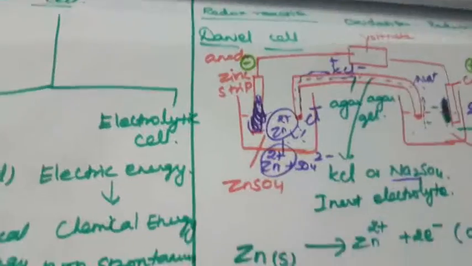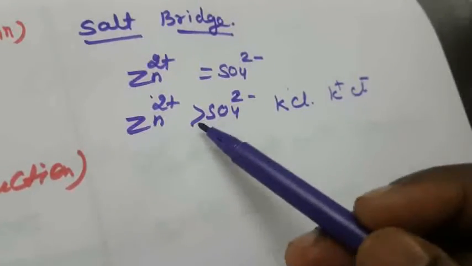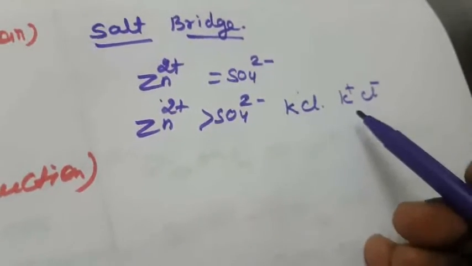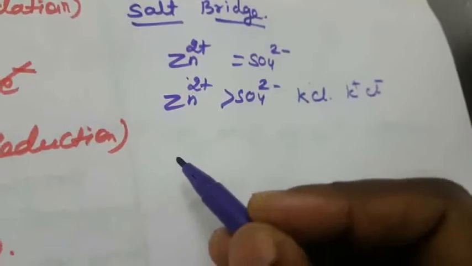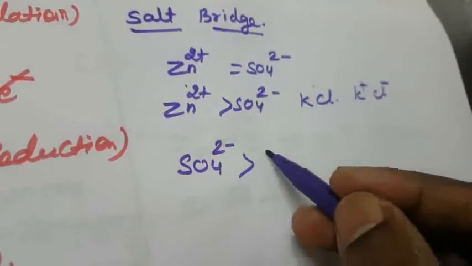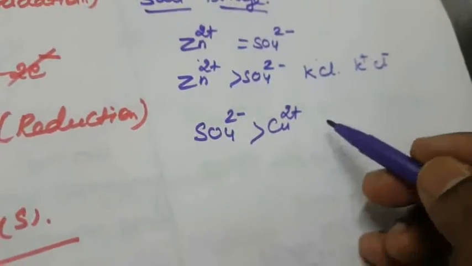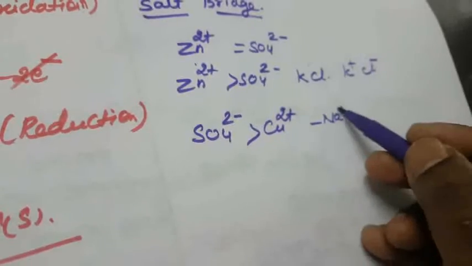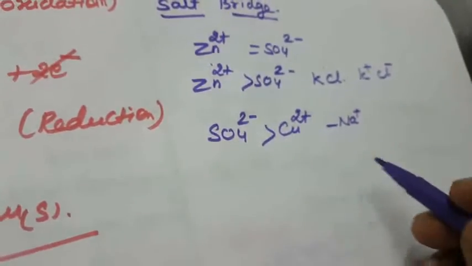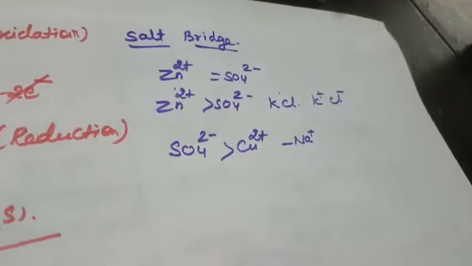That is the reason I am writing here. First, in this half cell Zn2+ is more compared to SO4 2- ion, and the Cl- maintains the neutrality. In the same way, SO4 2- ion is greater than Cu2+, so the K+ ion balances this to maintain neutrality. Okay, so this is the Daniell cell, and this is the salt bridge. We are using this salt bridge.